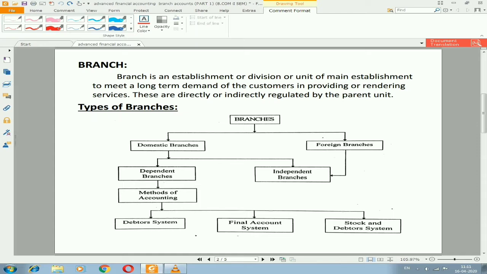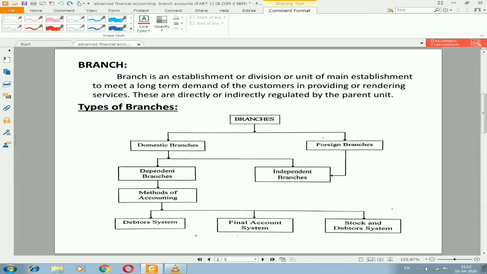Now you can see the types of branches. We have two types: domestic branches and foreign branches. A domestic branch will have the head office and branches in the same locality, that is, in the same country, whereas for foreign branches, the branch will be in one country and the head office in another country. Under domestic branches, we have two more subdivided types: dependent branches and independent branches.